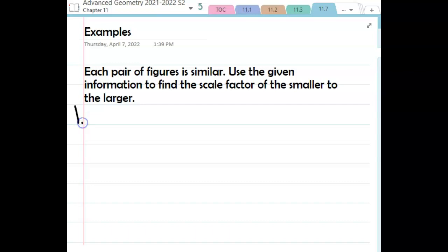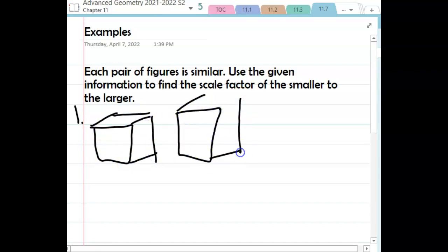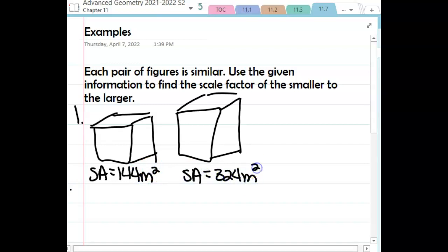Then what you're going to be doing is finding the scale factors. So for number 1, we're going to have these two rectangular prisms here, one larger than the other. These are terrible, I'm sorry. Let's say the first one's the smaller one, and it has a surface area of 144 meters squared. The other one has a surface area of 324 meters squared.